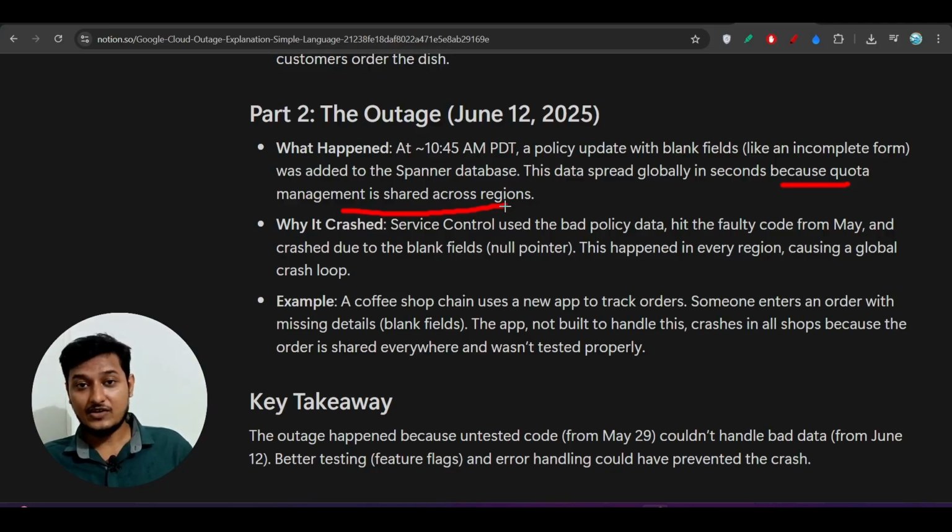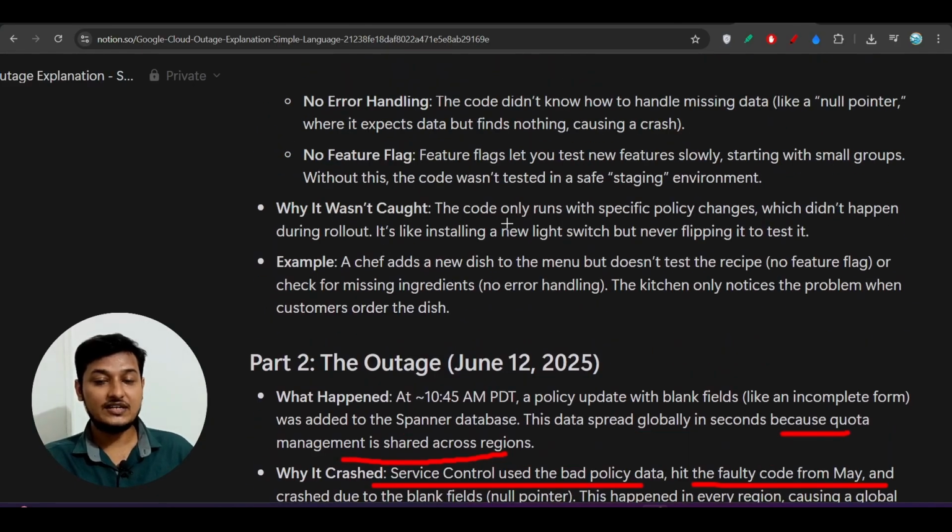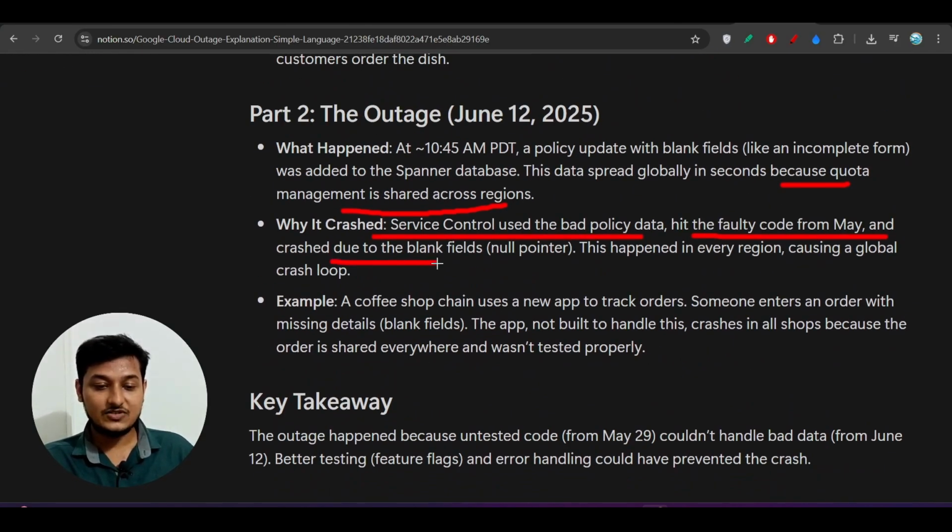So if that null value gets stored there, then what will happen? It will crash the system, and that actually happened in this case. So why did it crash? Service control used the bad policy data. Here is the faulty code from May. May means this 29 May that I was talking about, and it crashed due to a blank field, due to a null pointer. You can imagine that such a big company, Google, and their service crashed due to the missing null pointer checks, which is a basic thing, right? And this happened in every region, causing a global crash loop.